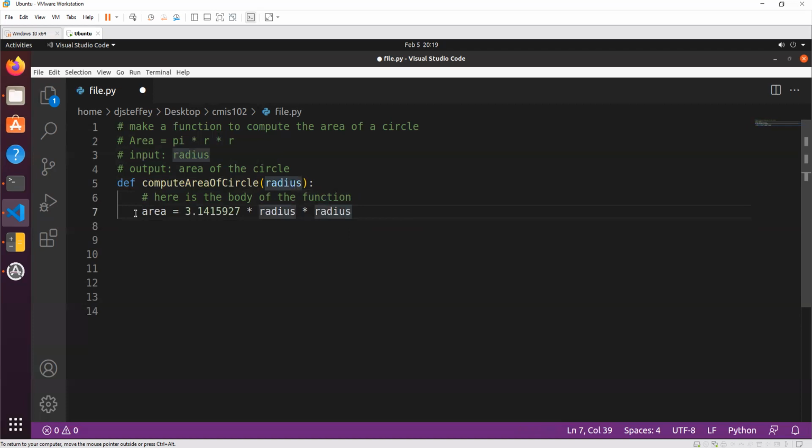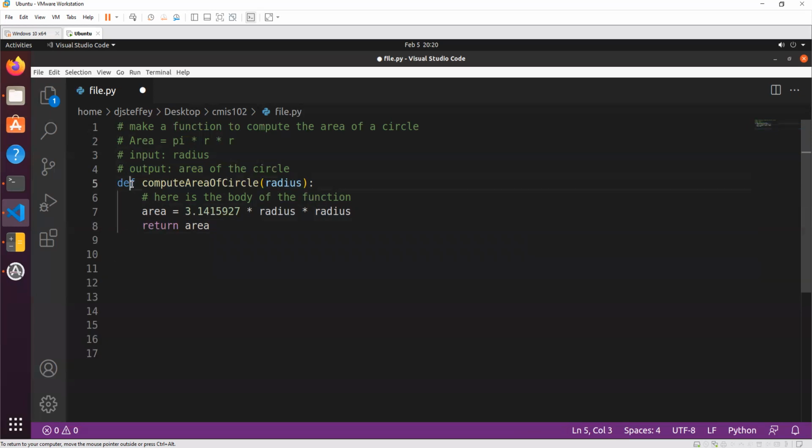Okay, so we have computed the area, but now we need to look at the output. For the output, we want to output the area of the circle, and so we use the keyword return, actually the full word return, and then what do we want to return? We want to return the area. And that is our complete function for computing the area of a circle.